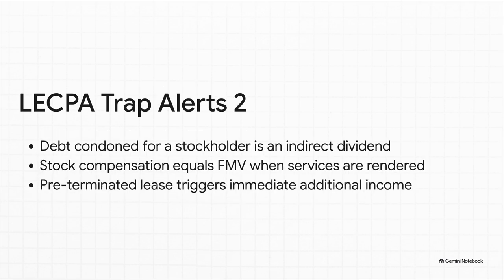A few more traps for you. If a corporation condones the debt of a stockholder, your brain should immediately flag that as an indirect dividend distribution. It is not a gift. Next, if you get paid in company stock, you report the fair market value at the exact time the services were rendered, not when the stock was actually issued. And if a lease is pre-terminated, the lessor must immediately recognize additional income if the value of the leasehold improvement exceeds what they've already reported.